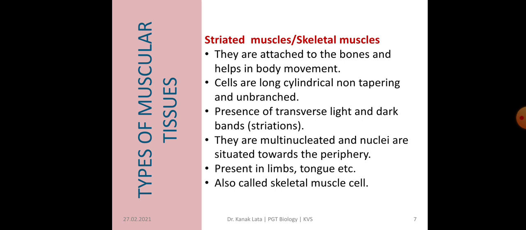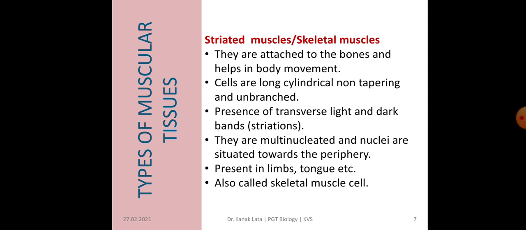There is presence of transverse light and dark bands. This light and dark band is due to the presence of two different types of protein, called actin and myosin. In detail we will discuss in class 11th. Due to the presence of light and dark bands, that is actin and myosin, these bands are called striations, and due to the presence of striations it is called striated muscles.